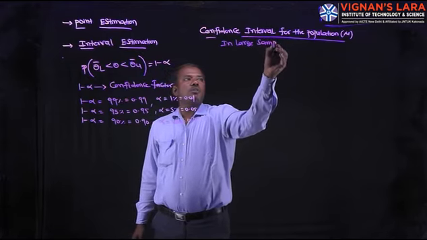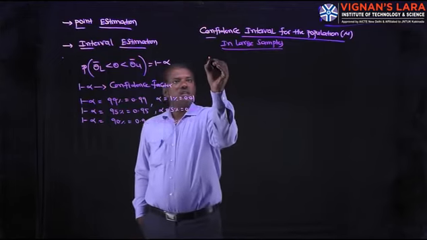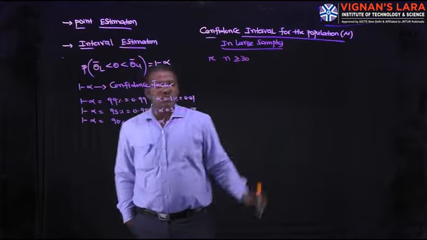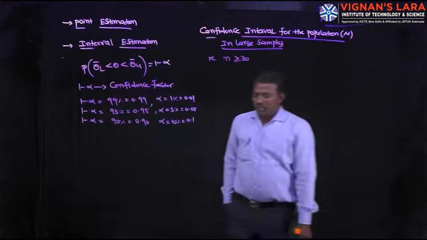Large samples means the size of the sample n is greater than or equal to 30. That is n greater than or equal to 30. What is n? Size of the sample, which is more than or equal to 30. In that case,